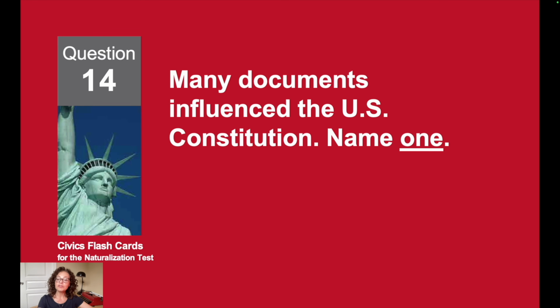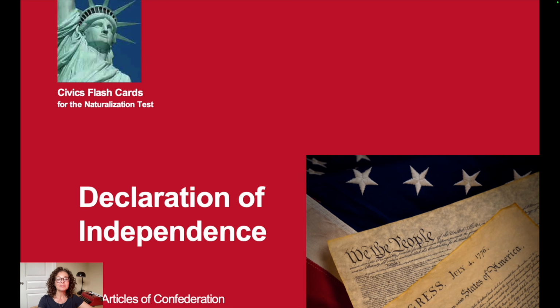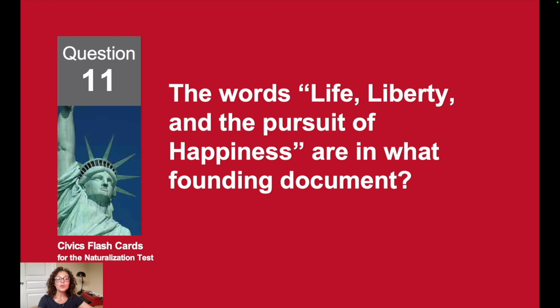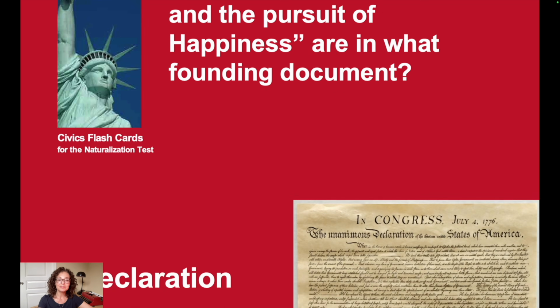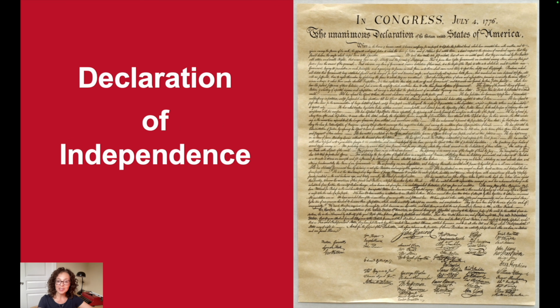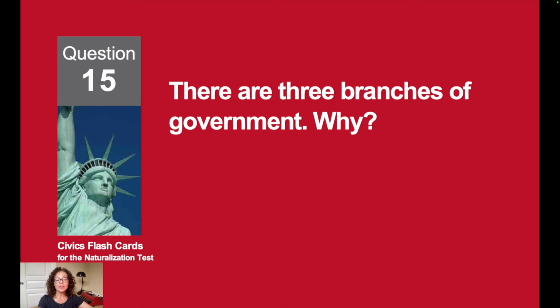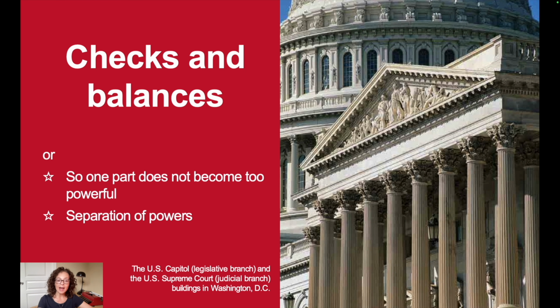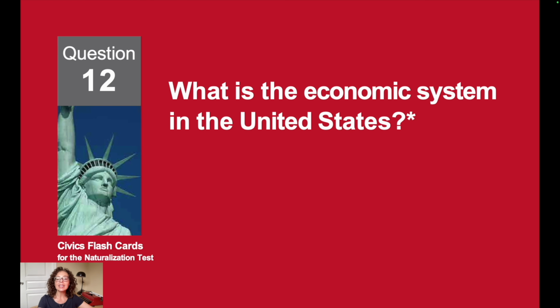Many documents influenced the U.S. Constitution. Name one. The Declaration of Independence. The words life, liberty, and the pursuit of happiness are in what founding document? The Declaration of Independence. There are 3 branches of government. Why? For checks and balances.